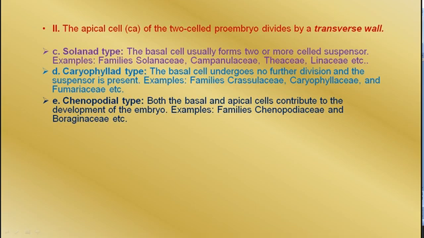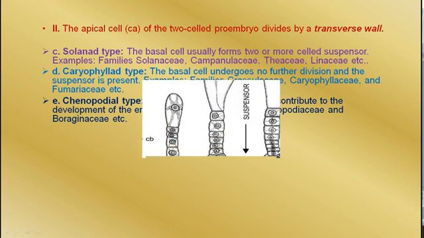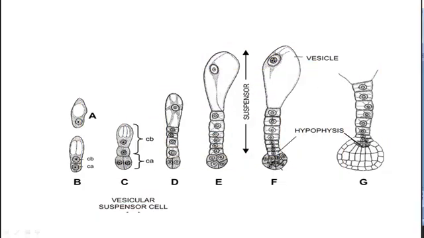There are 3 types of endosperm, but in the flowering plant, monocot and dicot plants have different patterns, and within the dicot plant itself, there are as many as 5 patterns in development of the embryo. So see how the development occurs.